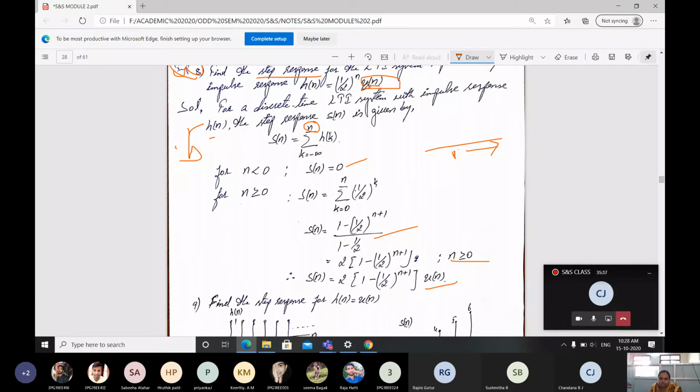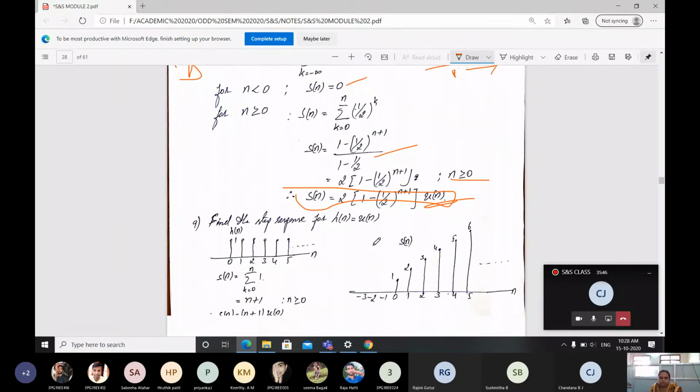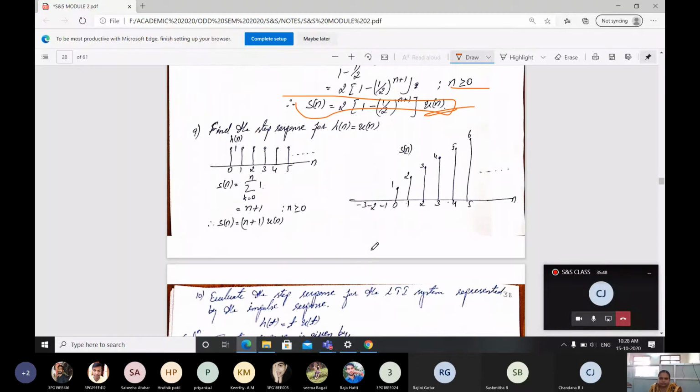Here it is given u of n, so for that reason, here also u of n, the resultant signal that you got. Okay, then the next problem is to find the step response for h of n is equal to u of n.